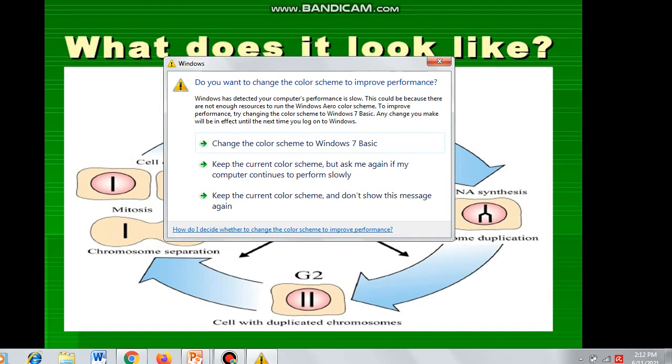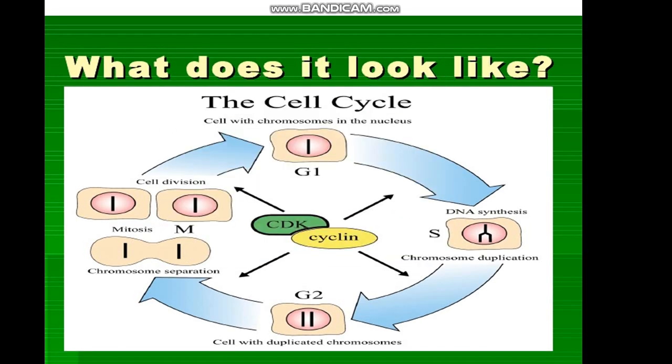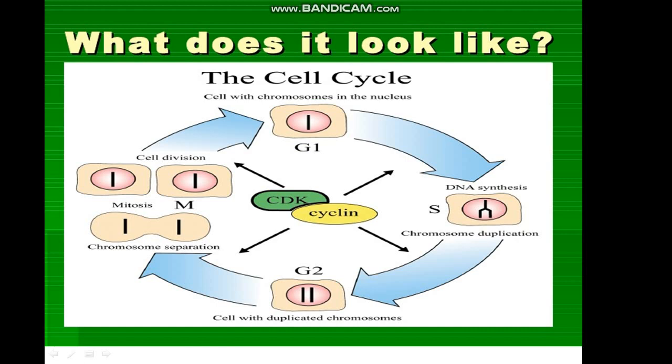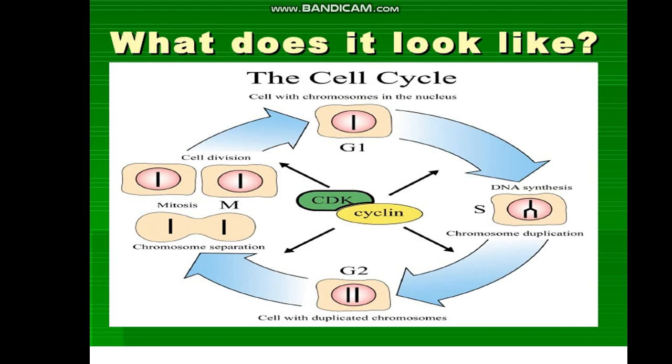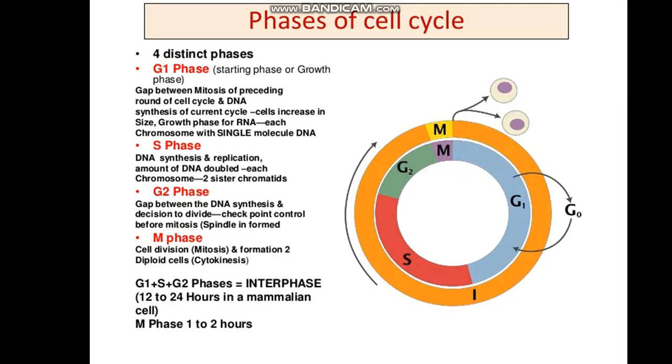You can see that cell division undergoes G1 phase, then S phase, then G2 phase, followed by mitotic phase. After mitosis, the two daughter cells formed again undergo interphase of a new cell cycle. So there are certain regulators which decide whether the cell has to proceed into the next step or not. They are known as checkpoints.